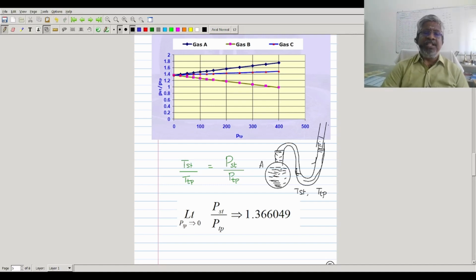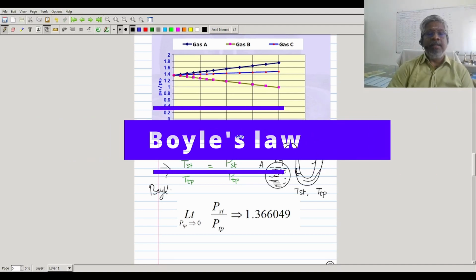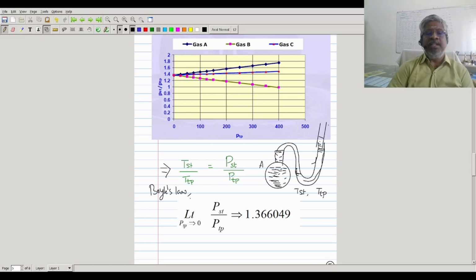So if you substitute, we can get T steam point by T triple point is equal to pressure at the steam point divided by pressure at the triple point. This equation we can get from Boyle's law, because it says that in the limit pressure tending to zero, pressure into volume is equal to a constant, which is a function of temperature alone.